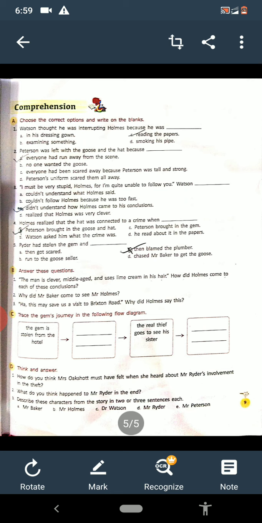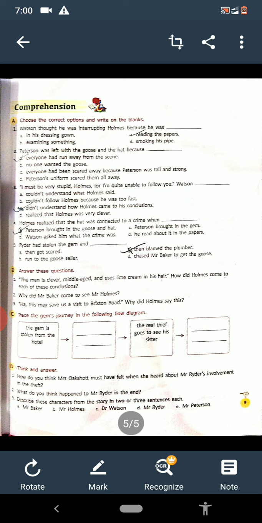Why did Mr. Baker come to see Mr. Holmes? What was the reason for that? Mr. Baker came to see Mr. Holmes because he had seen an advertisement in the paper regarding the goose and the black hat. Because he had given an advertisement in the newspaper regarding the hat and the goose. Therefore, he came to the conclusion.